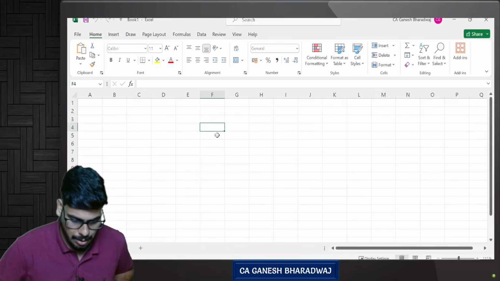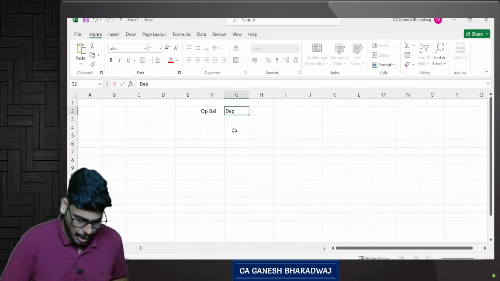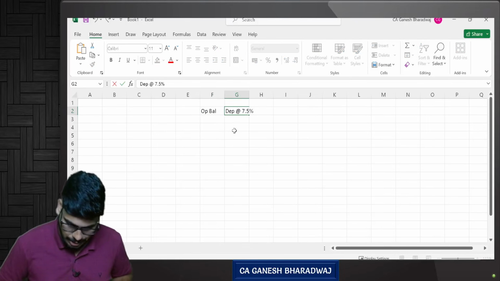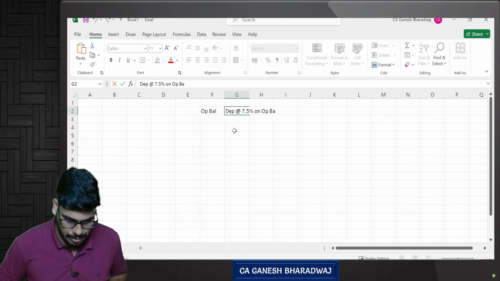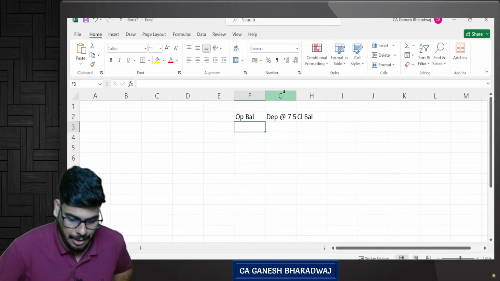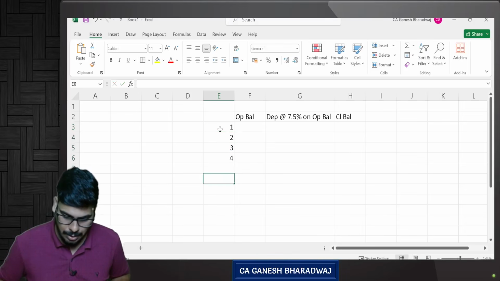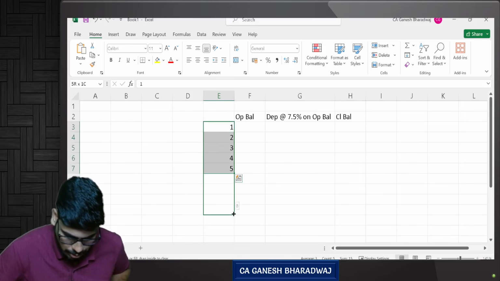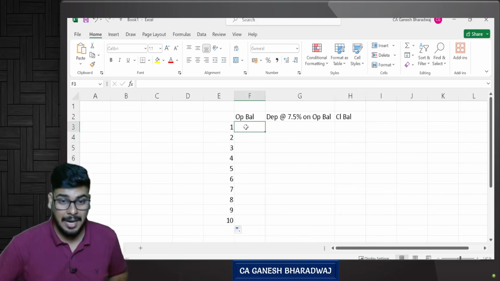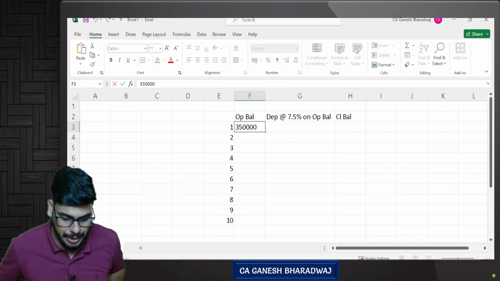So now look at this. Let's take this as the opening balance. This is depreciation at the rate of 7.5% on opening balance. This is going to be your closing balance. Are you clear with this? Now year 1, 2, 3, 4, 5, 6, and so on, for the next 10 years. Opening balance: what is the base on which depreciation is calculated? We calculated 3,50,000 rupees. Correct, guys?